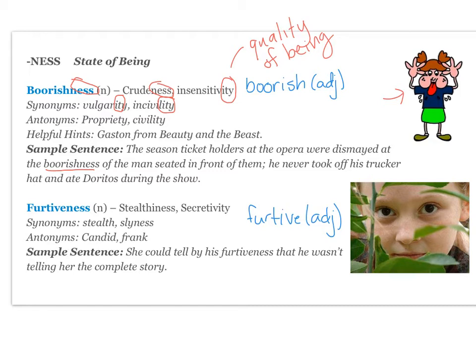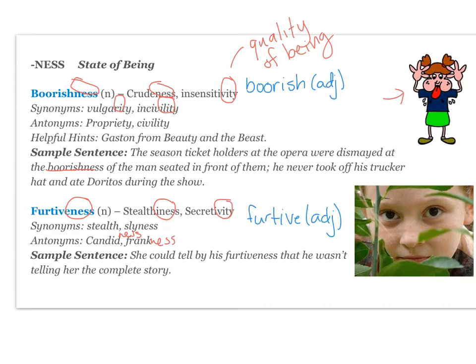So this one is the state of being furtive. And your definition is stealthiness or secretivity. And we're seeing those same suffixes at the end. Your synonyms for furtiveness are stealth and slyness. And your antonyms should actually be candidness and frankness. And your sample sentence is, she could tell by his furtiveness that he wasn't telling her the complete story, so by his sneakiness. And you have a child over here who's being furtive by peeking out from behind some leaves.